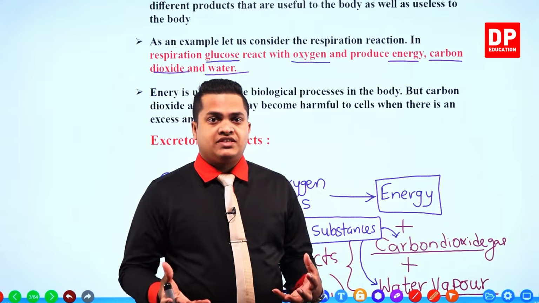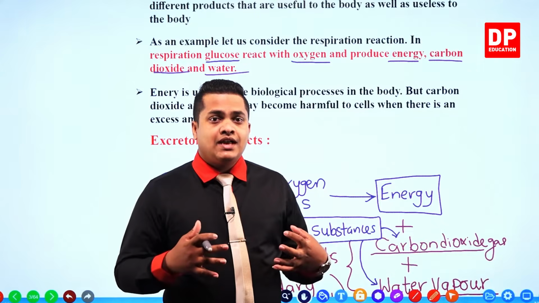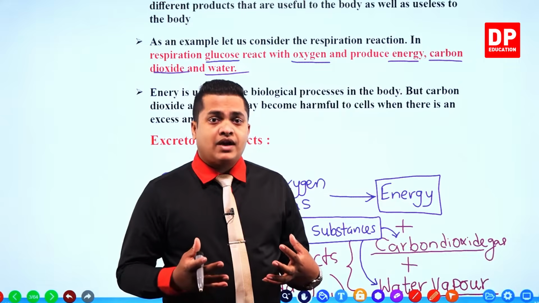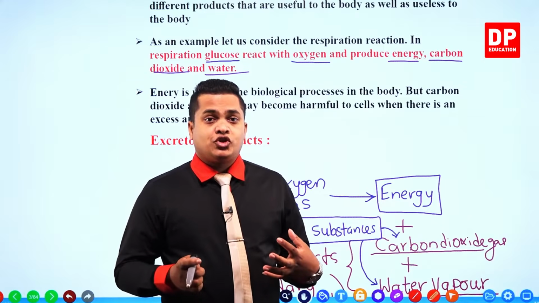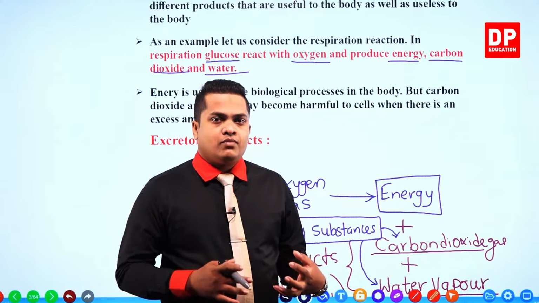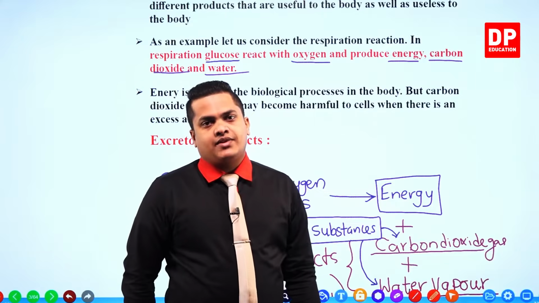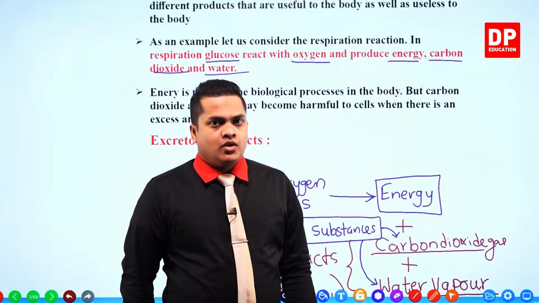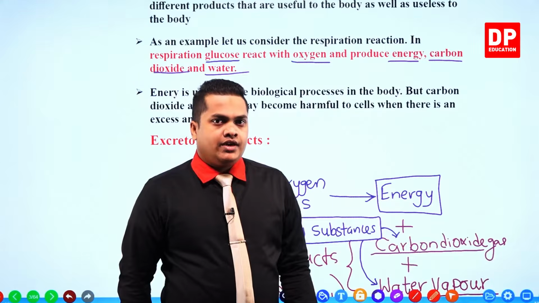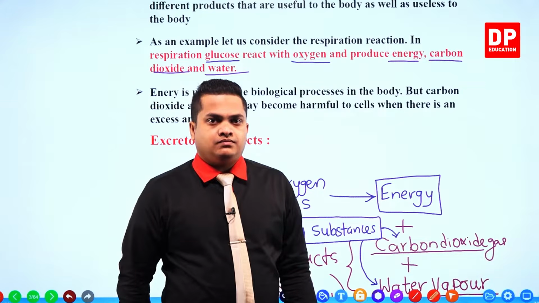Those things are not necessary in plenty, right? They are created as byproducts, as excretory products. So these should be removed from our body if they are in larger amounts. Excretory products are the substances created within our body during a chemical reaction or biological process. The specialty here is that these products are not necessary for our body.